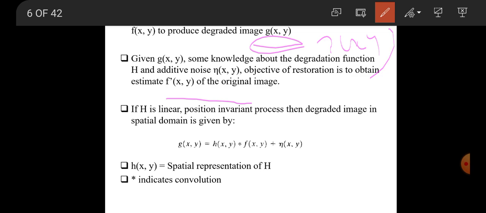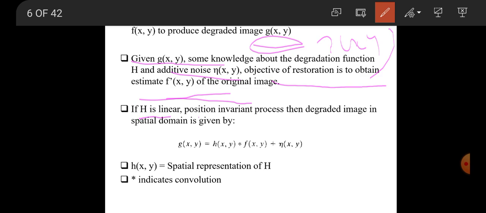After that we will get the original image f cap of x comma y. Here g of x comma y is given, with some knowledge about the degradation function h and additive noise. The objective of restoration is to obtain f cap of x comma y, the original image.